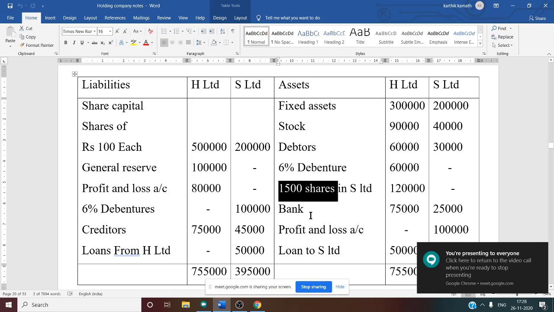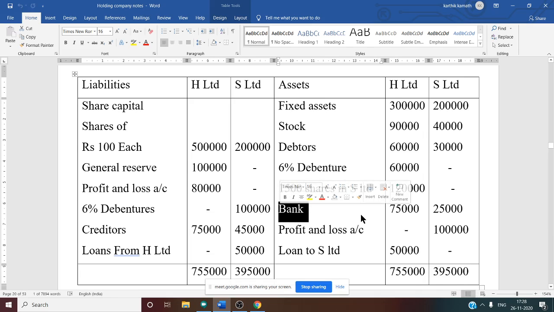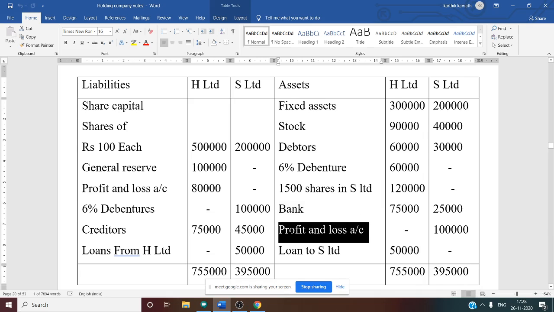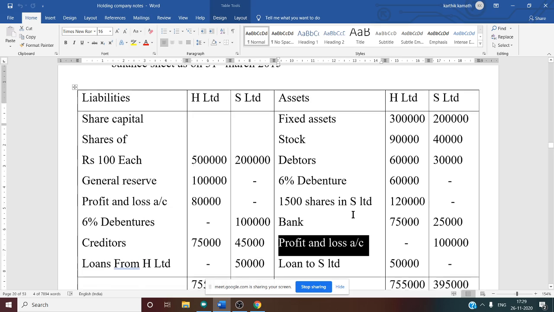Then the bank account is given. This is a current asset. You have to write the combined balance. Profit and loss account debit side information is given. That means this is the profit and loss account balance at the year end. Very important, this profit and loss account balance is at the year end. Why? Because this balance sheet is prepared at the year end.